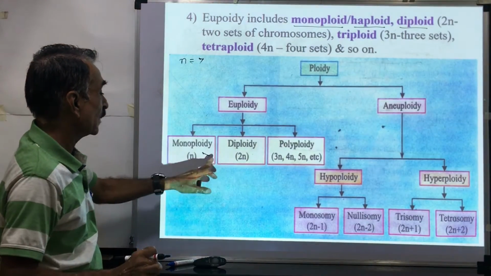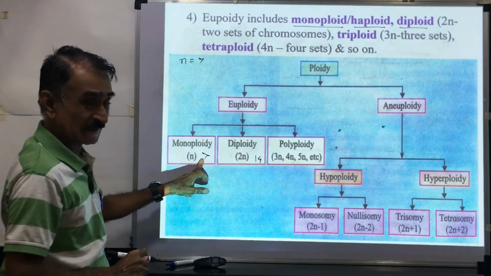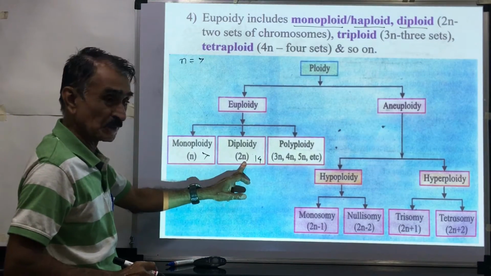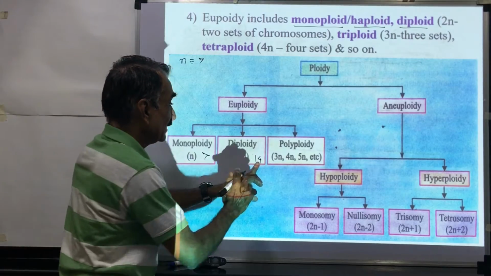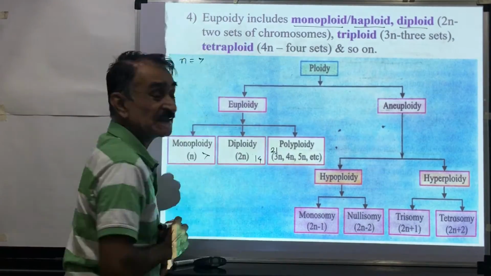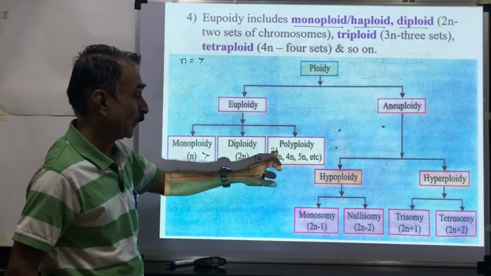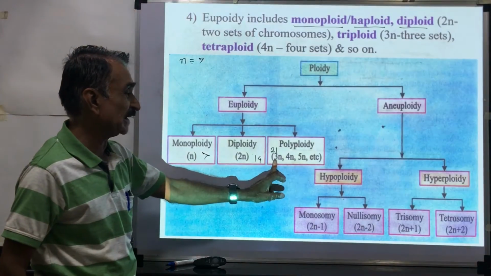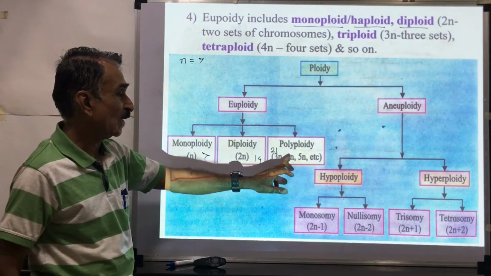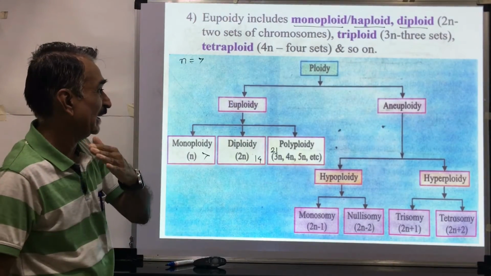At this place, 2n means 14 chromosomes are present. Two sets of the chromosomes are present. Here 3 sets of the chromosomes are present: 7, 14, 21. If 3 sets are present, these are called as triploid, 4 sets tetraploid, pentaploid, hexaploid, octaploid, etc.